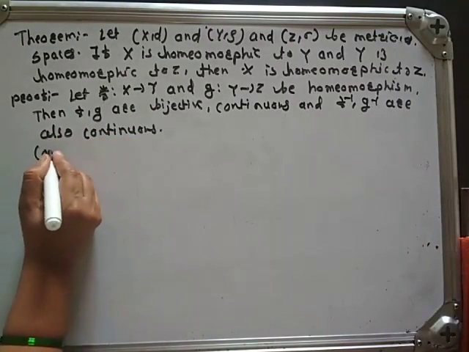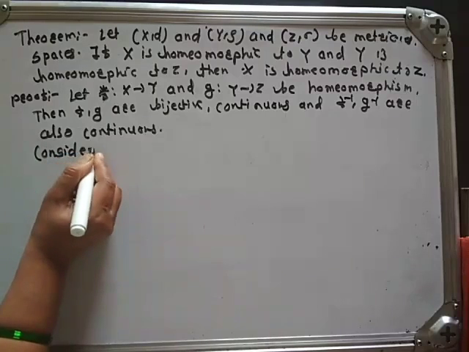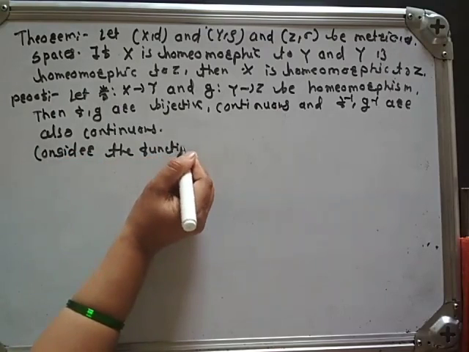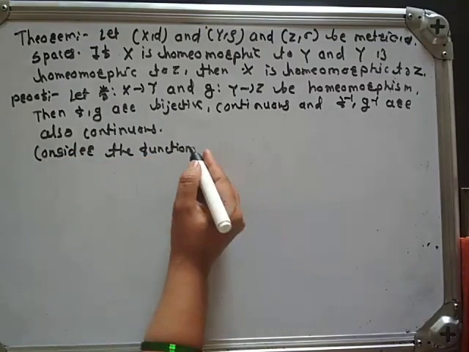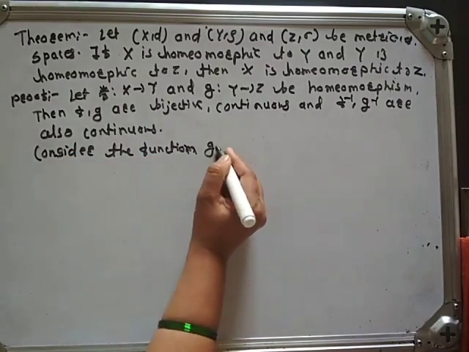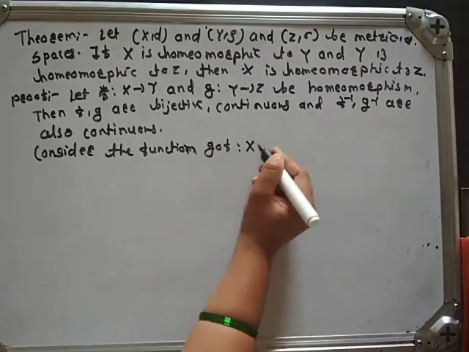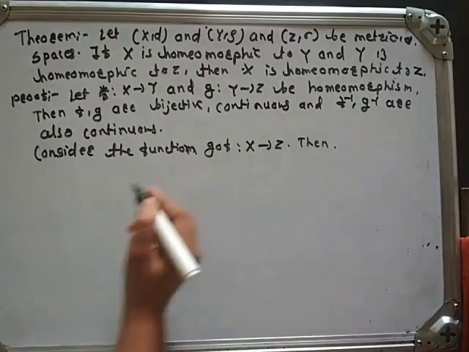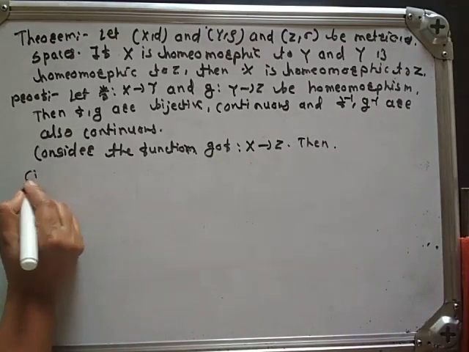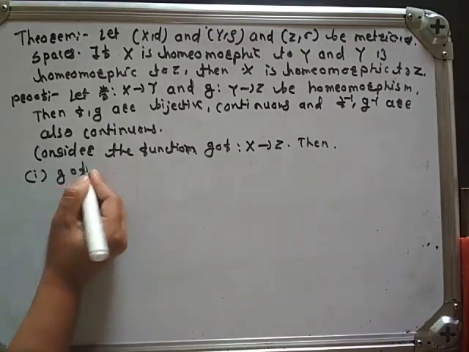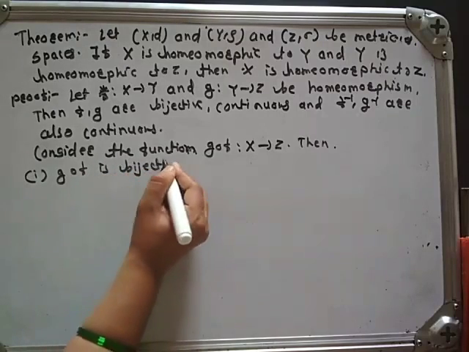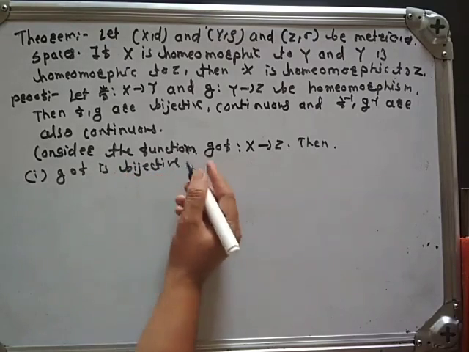Consider the function G composite F from X to Z. Then first, G composite F is bijective.